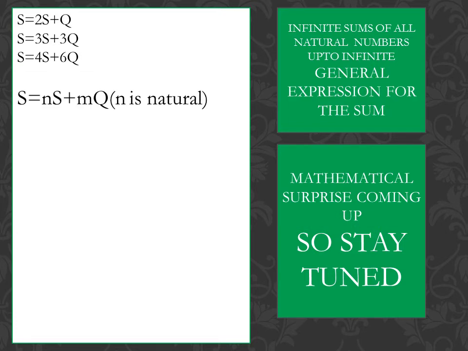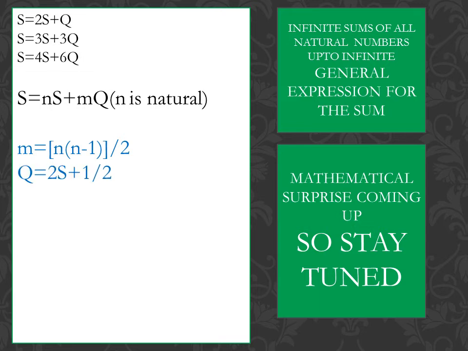S is equal to n times S plus m times Q, and here n and m both are natural. I have written n is natural only. So you might note this point that m is also natural. Now if we take a look at the careful relation between m and n, then we will find that m is equal to n times n minus 1 upon 2, and also the value of q is 2s plus 1 by 2.